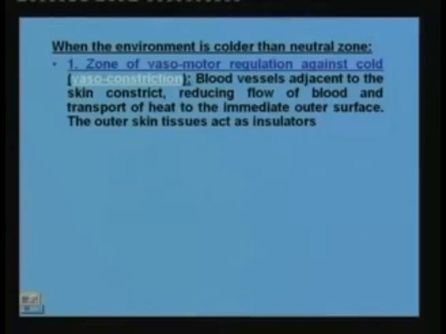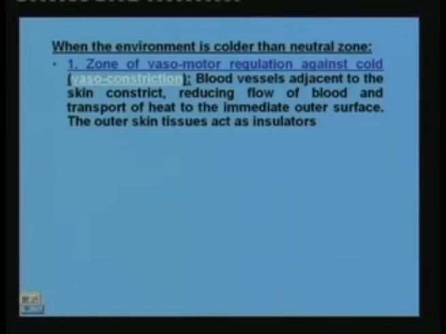When the outside temperature is cold, the first action is what is known as the zone of vasomotor regulation against cold. This is also known as vasoconstriction. What happens during this process is that the blood vessels adjacent to the skin constrict. Because of this, the flow of blood to the outer skin is reduced. Once the flow of blood is reduced, heat transfer to the immediate outer surface is reduced. As a result, the outer skin tissues act as insulators.